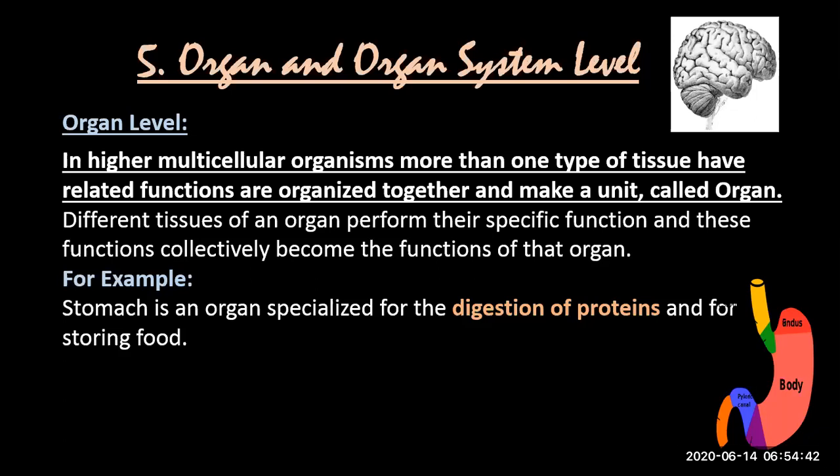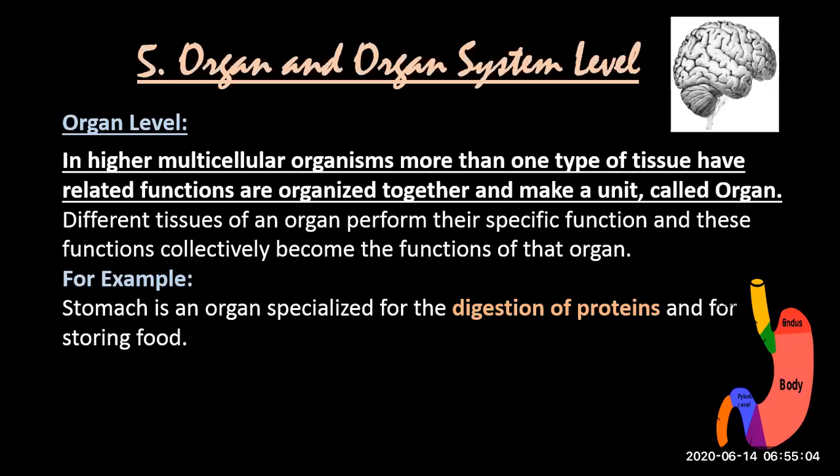In higher multicellular organisms, more than one type of tissue with related functions are organized together and make a unit called an organ. Obviously, this happens in higher multicellular organisms, not in simple organisms, right? So there are different tissues in this case.